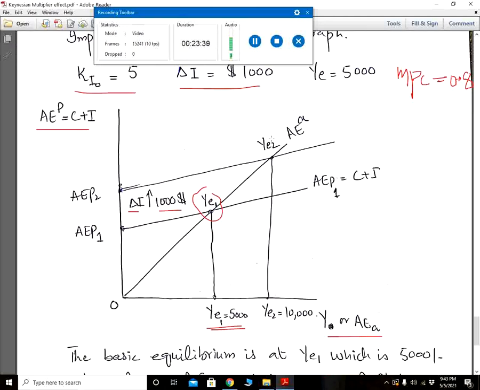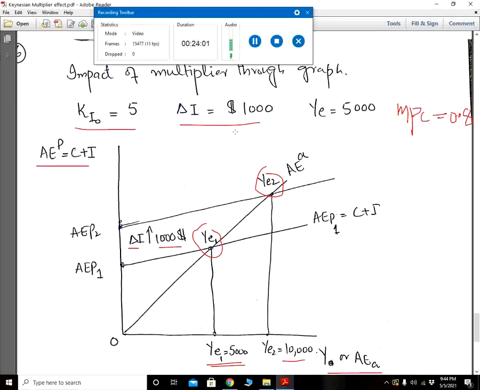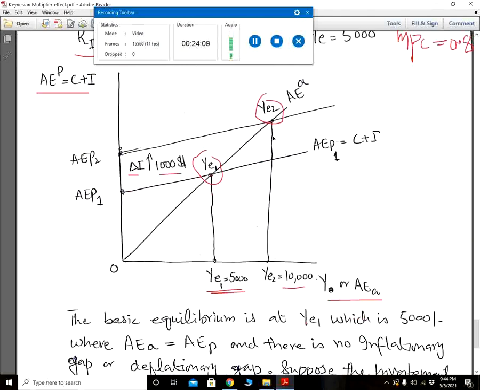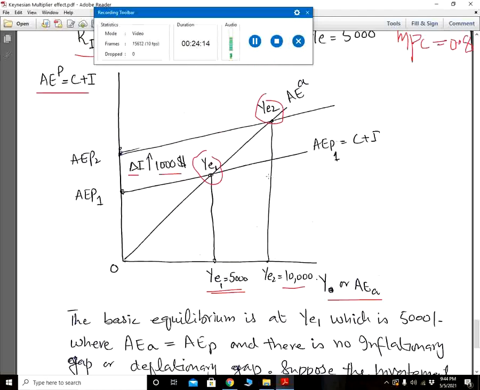We see here that the new national income equilibrium is at YE2, where aggregate planned expenditure curve 2 intersects the aggregate actual expenditure curve, and the new national equilibrium is 10,000. Because the multiplier is 5 and we have changed the investment by 1,000, the national income increased by 5,000 due to the multiplier effect. This is the illustration of the multiplier.